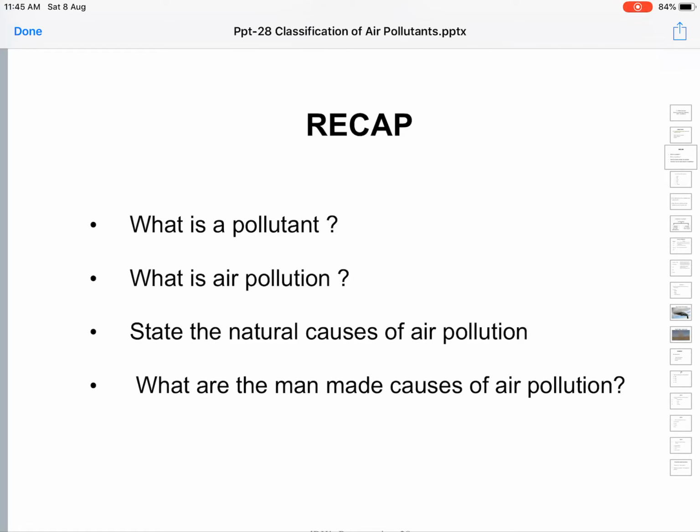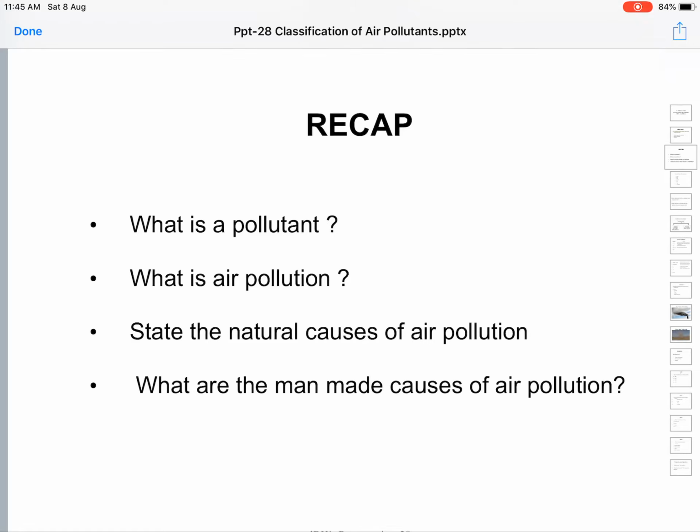Next is vehicular emissions. In many cities, for our transport we depend mainly on vehicles: either personal transport by bikes or cars, or public transport by buses, lorries, jeeps, autos and other vehicles.